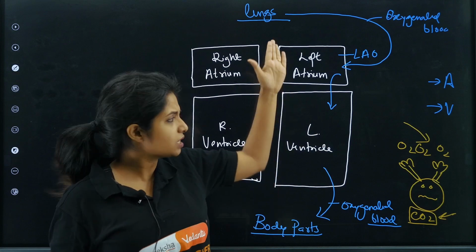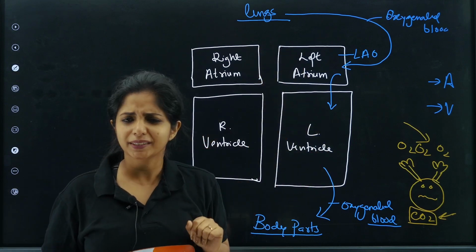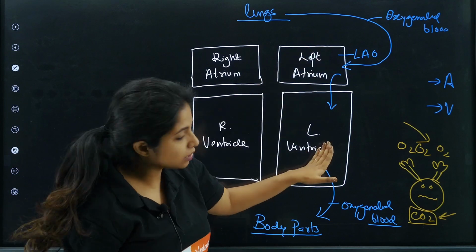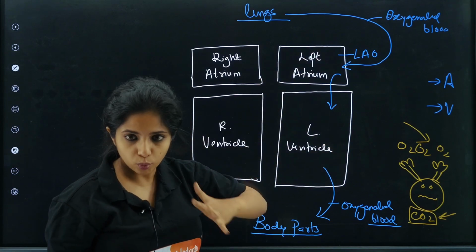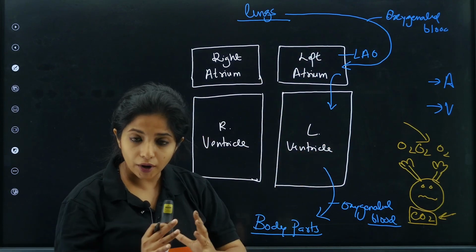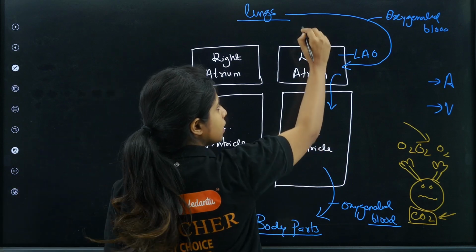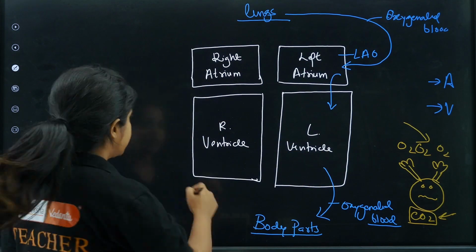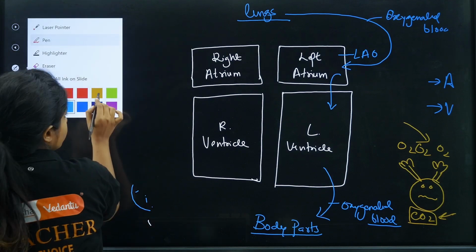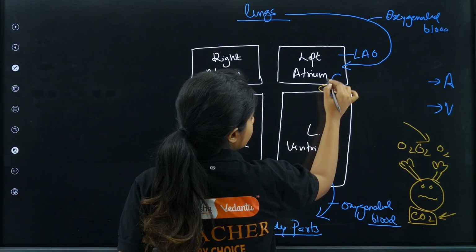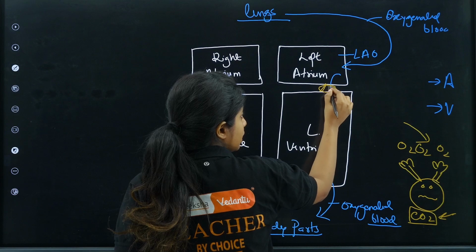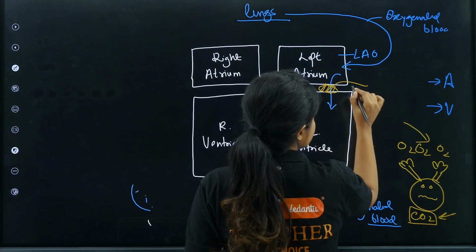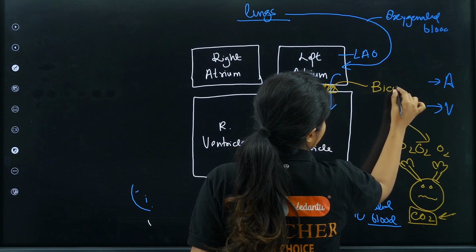Please remember that. And since we are speaking about this, I'll tell you one more thing. The left atrium contracts and sends everything down into the left ventricle. Cool, works. But now when the left ventricle contracts, there are chances that the blood can go back again to the atrium. So there has to be something that could stop it. So basically, there are certain valves around over here which help in passing the blood, and then later on, they close themselves. Okay. And what do you call this valve, children? It is known as the bicuspid valve.